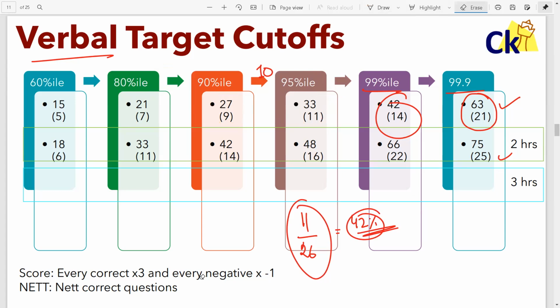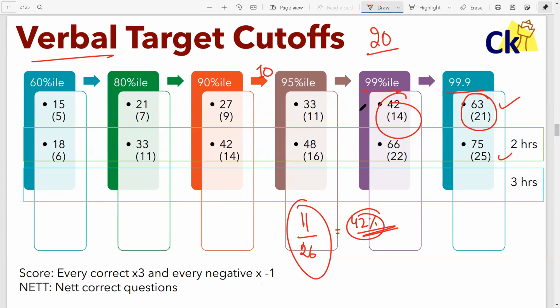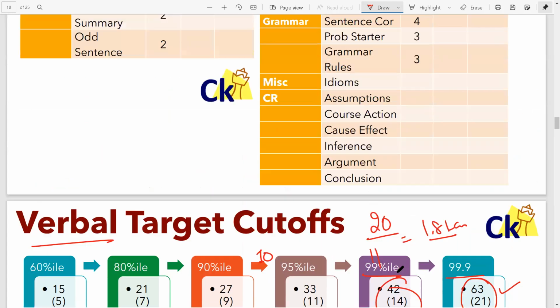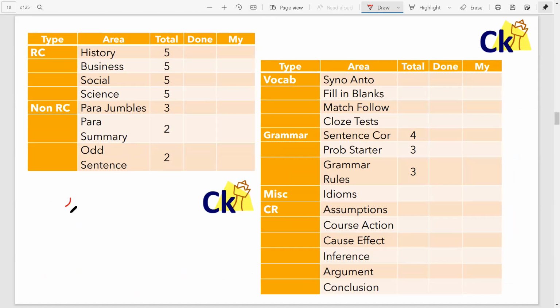So if I do 11 question correct, which is only 42% marks, fine, you are going to IIMs, SP Jain, all the top colleges. So if there's a 20 lakh ka package, divide by 11 questions, this comes out to be 1.81 lakh per question. So one correct question of the verbal section, that's the complete syllabus from the verbal section point of view, every one question correct is worth 1,80,000. Can you study for that? Yes. See, how to study, what to study, we will be talking about in detail.